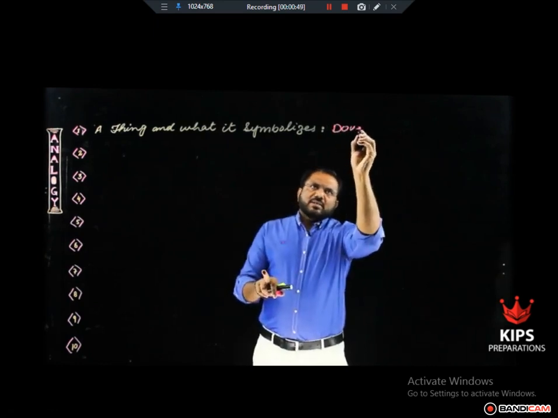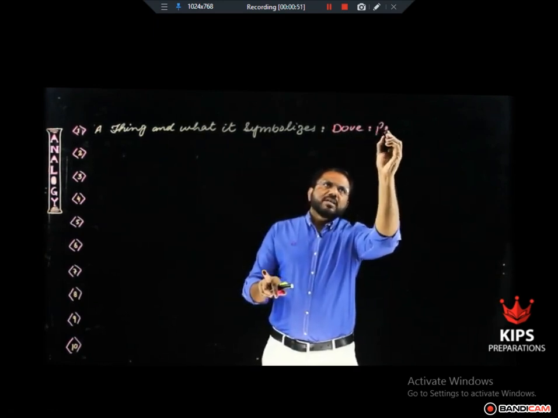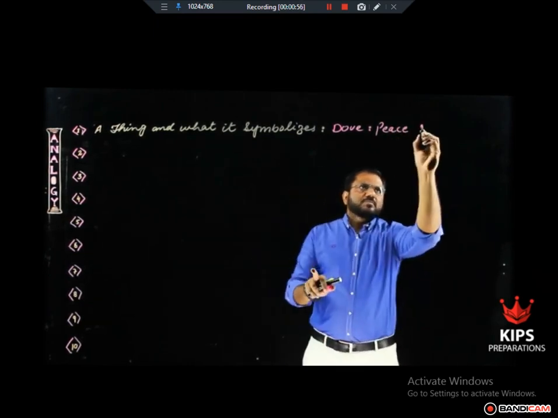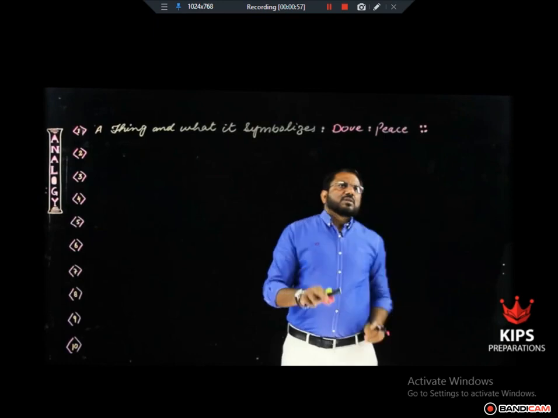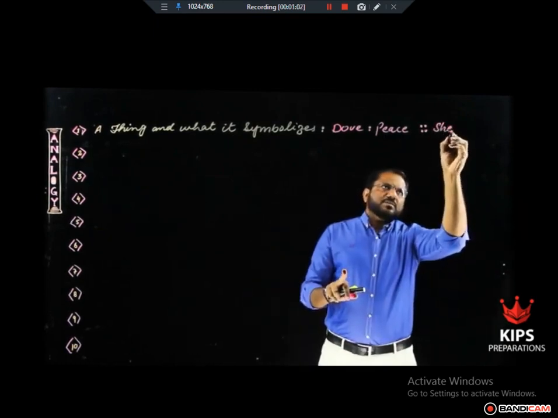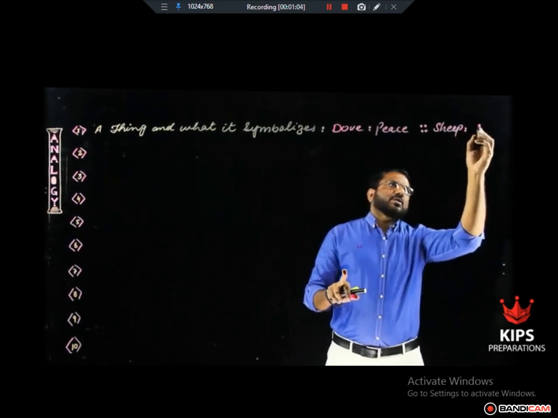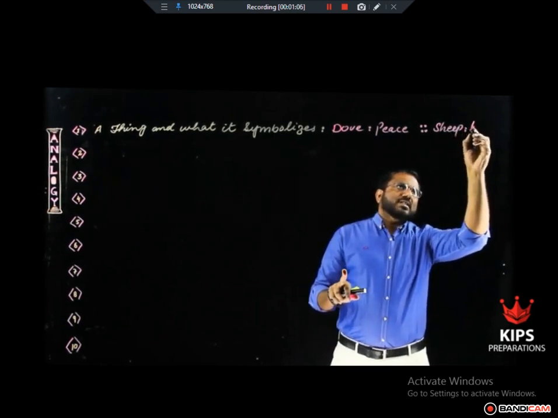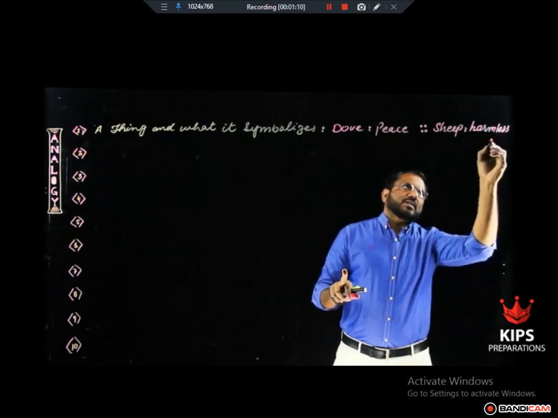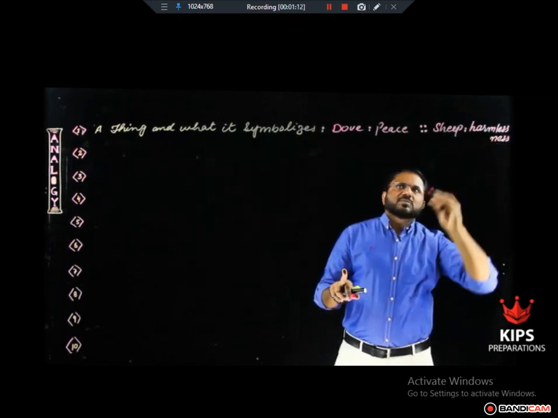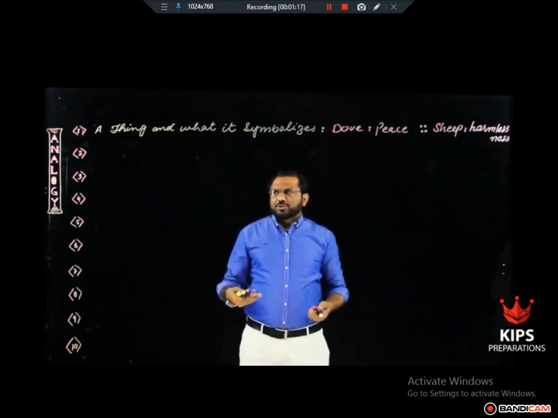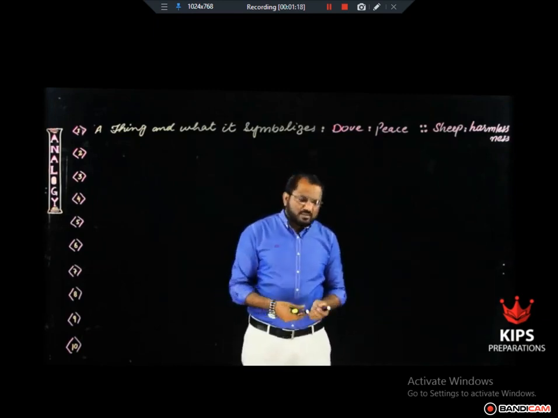dove is a symbol of peace. In the same manner, sheep is a symbol of harmlessness. There are many other pairs in which there will be the relationship of a thing and what it symbolizes.